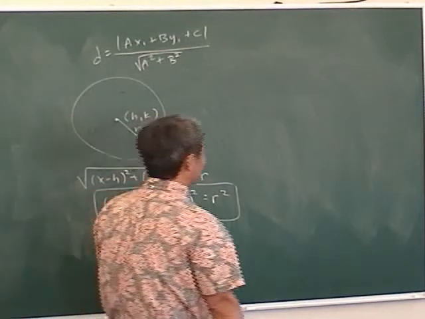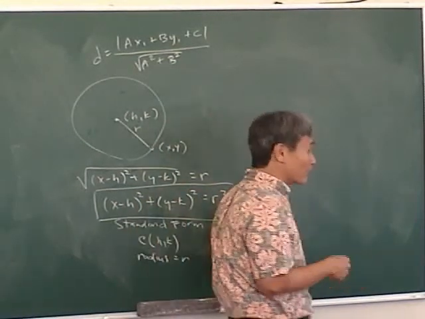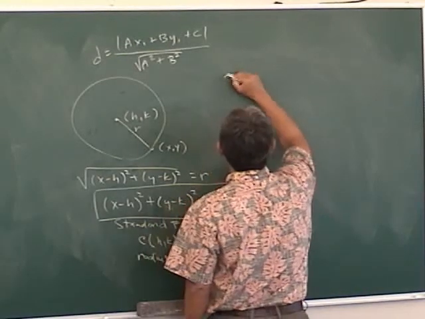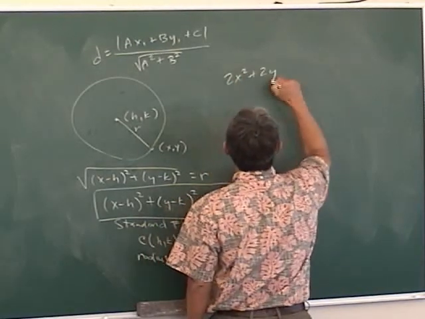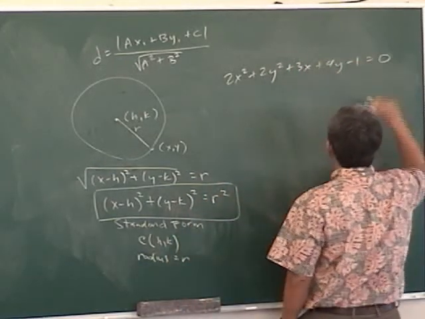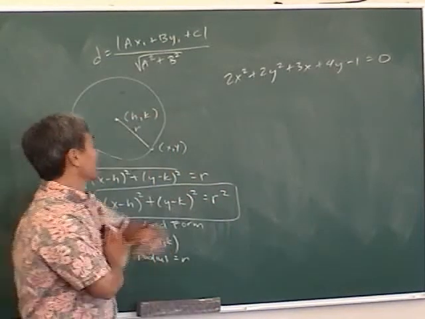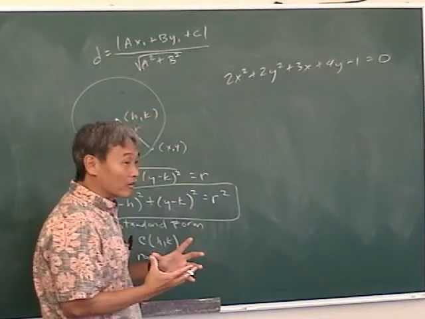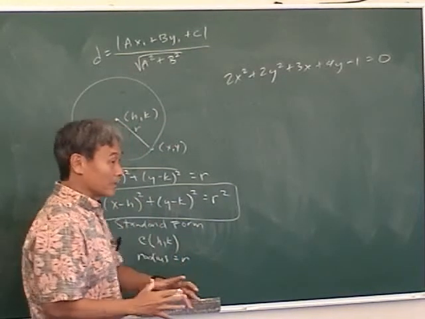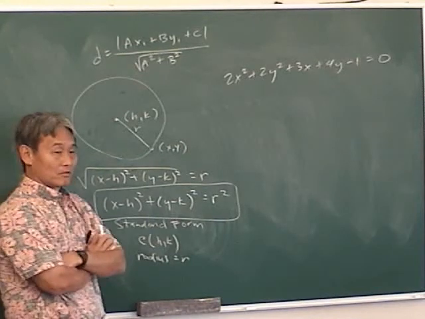Okay, so what kind of problems are you going to see on tonight's homework? Now you have some review ones from last year, but then they get quite difficult quite quickly. 2x squared plus 2y squared plus 3x plus 4y minus 1 equals 0. How do I know this is a circle? Because A and C are equal. Anyway, we're studying circles. Everything on this worksheet are circles, okay? Find the center and the radius of this circle.